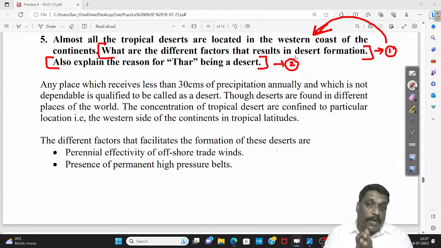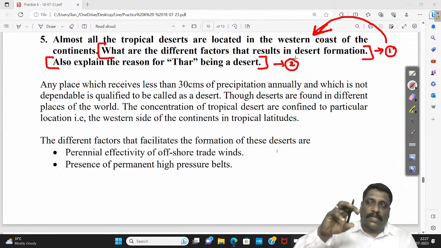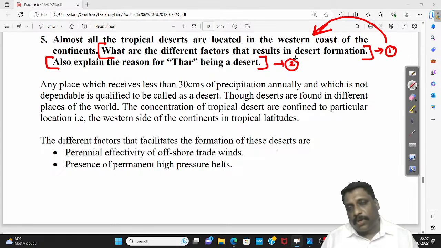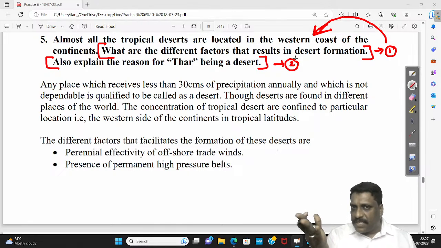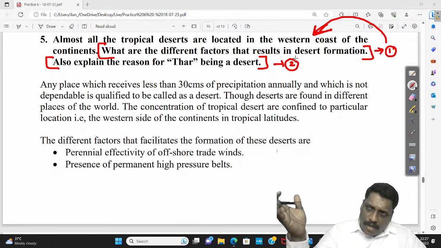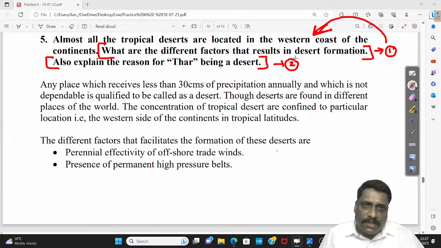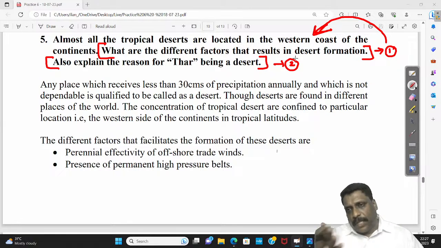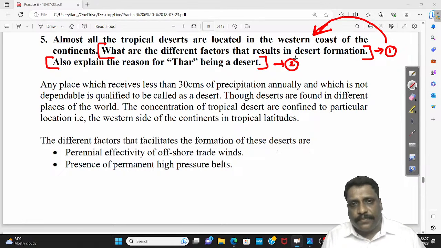Somewhere I understand they are located along the coastline. Somewhere the influence of the cold ocean currents plays a very important role. Offshore trade winds play a very important role. But Thar Desert is not on the coastline. It is there on the western side of our country. That's okay, but it is not on the western side of the continent as such. Because what lies in the western side of Thar Desert is some fertile plains of Pakistan, right? So why Thar has become a desert is somewhere different from the rest of the desert formation.